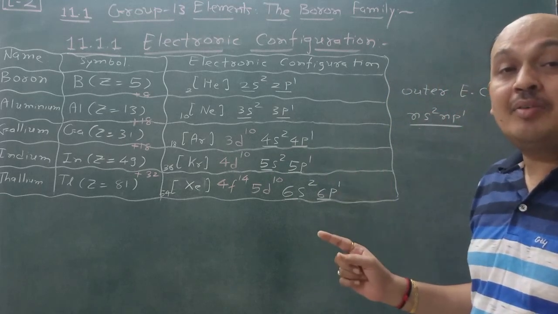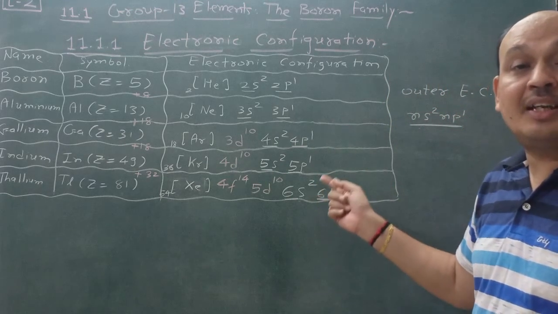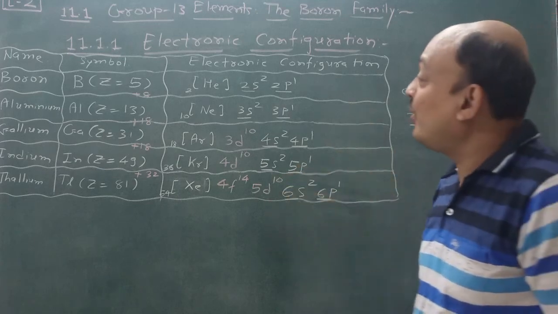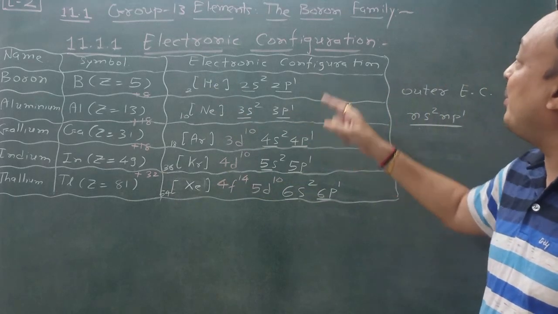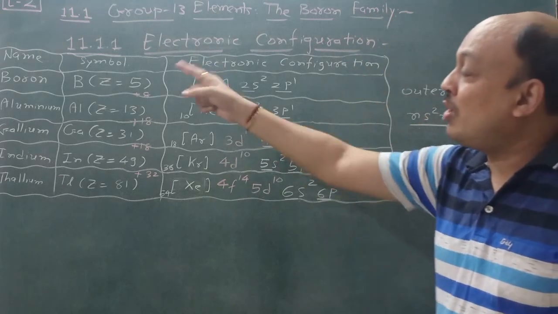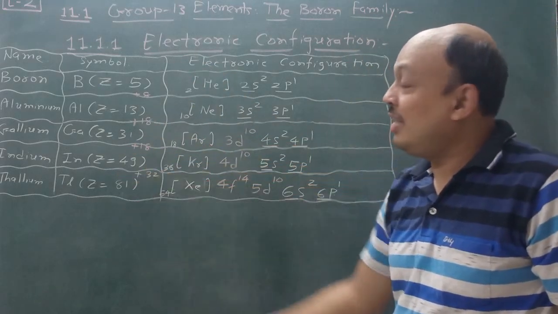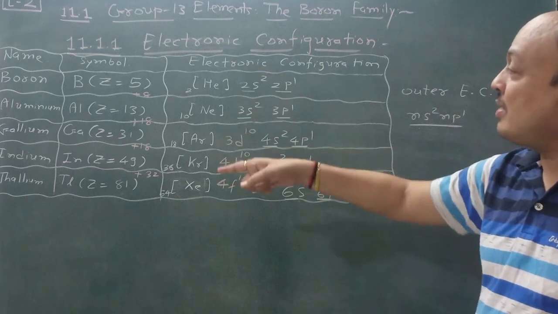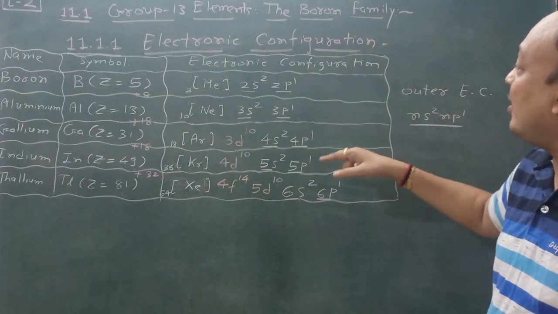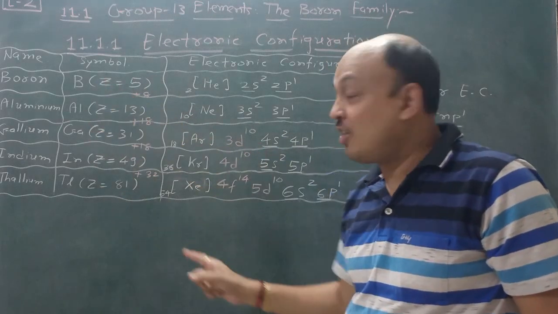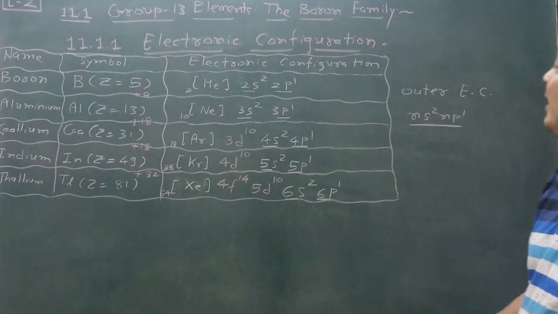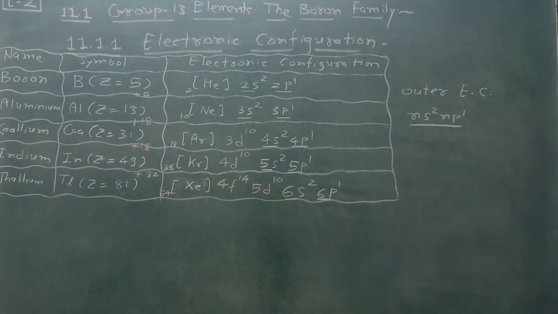Okay, here one word is also there, that one we explain later on, so don't bother. This is the electronic configuration regarding group 13 elements, the boron family: boron, aluminium, gallium, indium and thallium, followed by the atomic symbol as well as the electronic configuration. Here this Z is considered as atomic number. So write it completely according to your NCERT textbook.